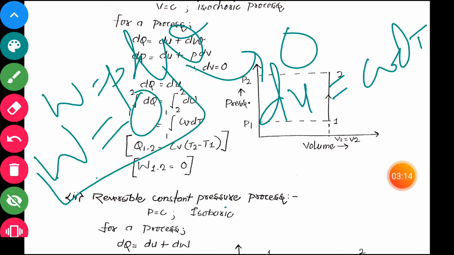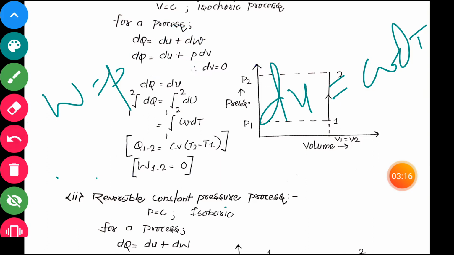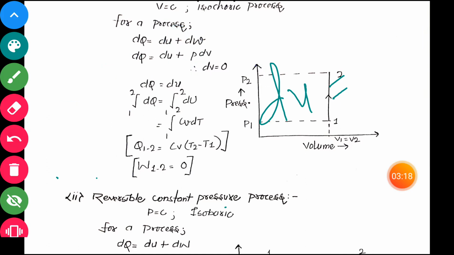So what we get here, for a constant volume process, heat transfer dq is equal to cv (t2 minus t1). Okay, it is the change in internal energy, and work done is 0.